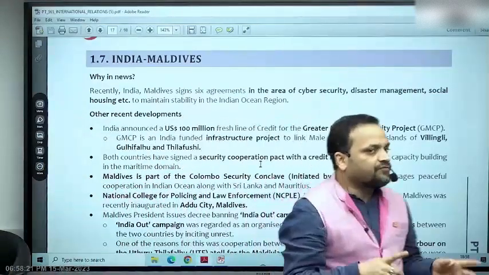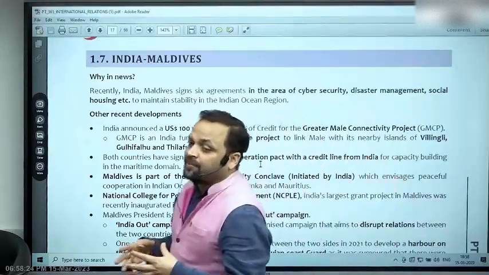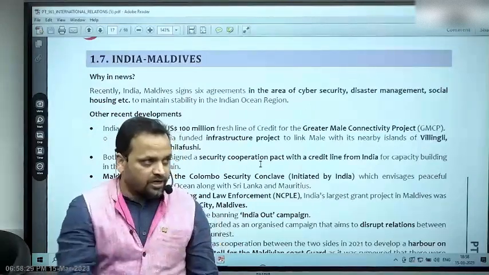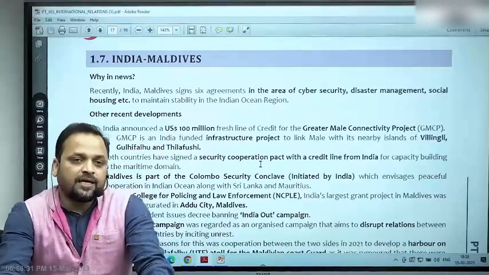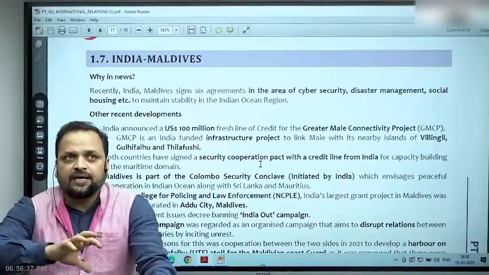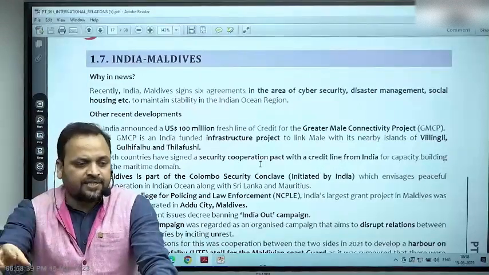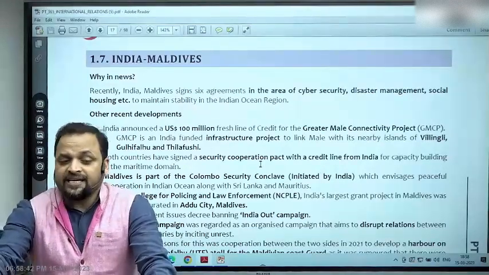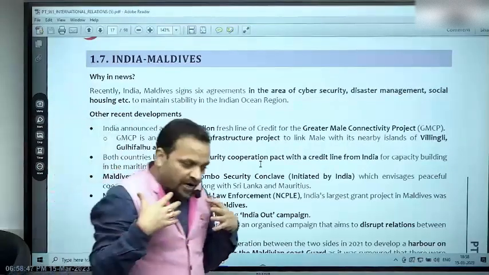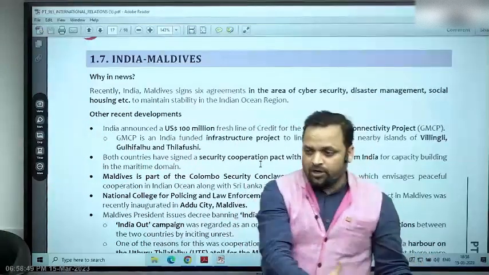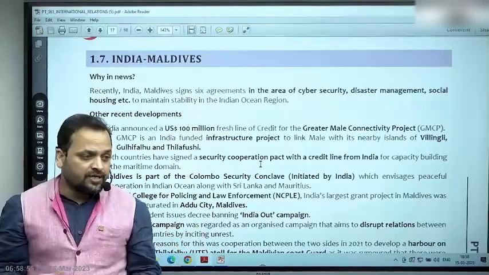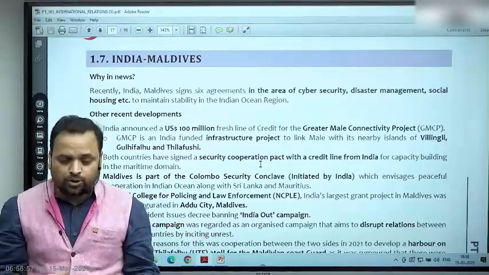Similarly, 2004, in the aftermath of Indian Ocean tsunami, India was the first responder. All right, India assisted Maldives in dealing with that crisis. Okay. Secondly, if you see, 2014, Maldives relies on desalination plants. One of its desalination plants in Malé got destroyed. So India sent packaged water to Maldives. Right? So thereby, while Maldives is important because of its location, Maldives is important as a neighborhood first. Maldives is important in India's Sagar approach, security and growth for all in the region, which is India's Indian Ocean approach.